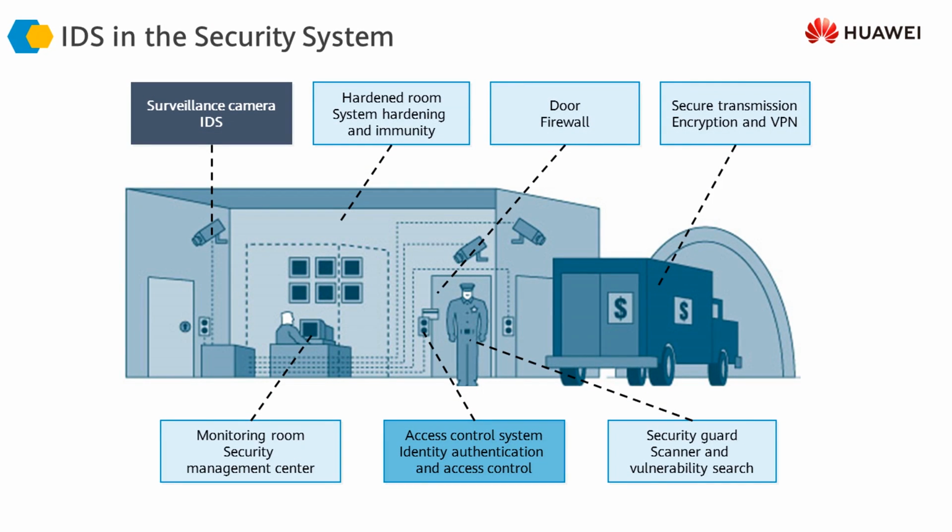If we want to understand what an IDS is like, if we compare a network or an IT infrastructure to an ordinary physical protection of an infrastructure, there are different components of the infrastructure. So the IDS is like a surveillance camera, which is keeping an eye on everything that is happening across the infrastructure, across the network.